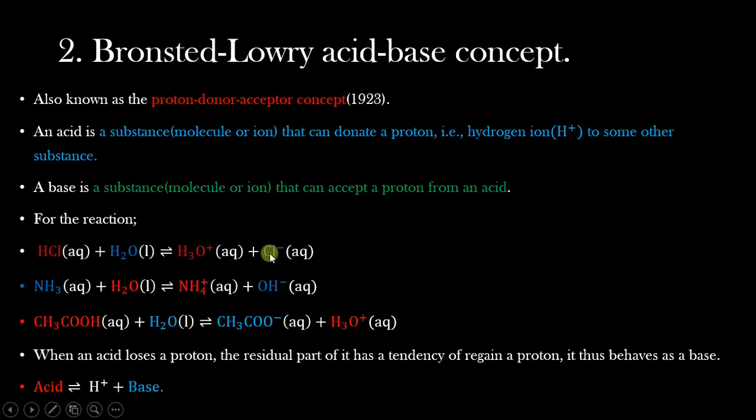So after seeing these three equations, we can conclude that once an acid has lost a proton, the remaining part, or the anion that remains, is still capable of regaining a proton, which means an acid is going to be producing a base upon losing a proton. So that can be summarized as an acid releasing a hydrogen ion or a proton and then forming a base.